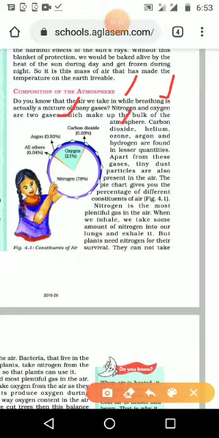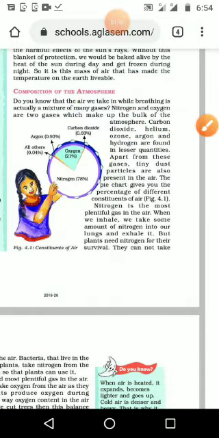Then carbon dioxide, helium, ozone, argon and hydrogen are some of the other gases. In very less level we can see that one: 0.93, 0.04, 0.03, that much very low level. And nitrogen and oxygen are the maximum, 78% as well as 21%.